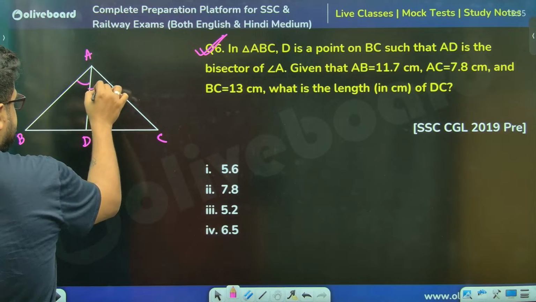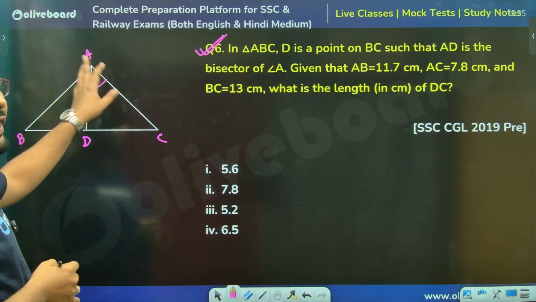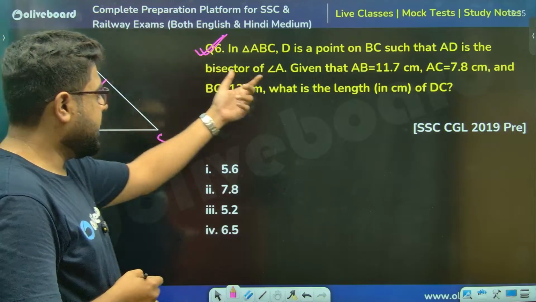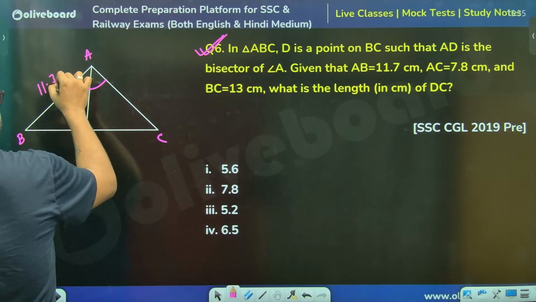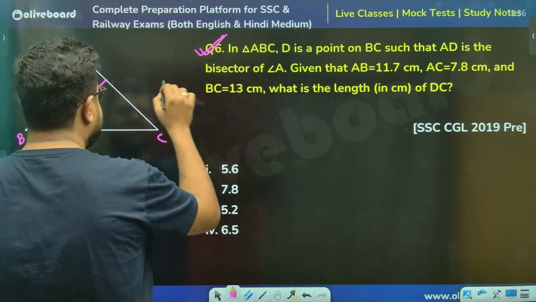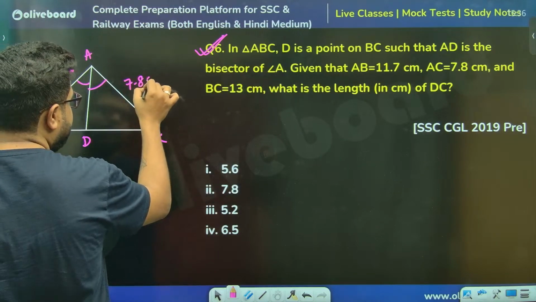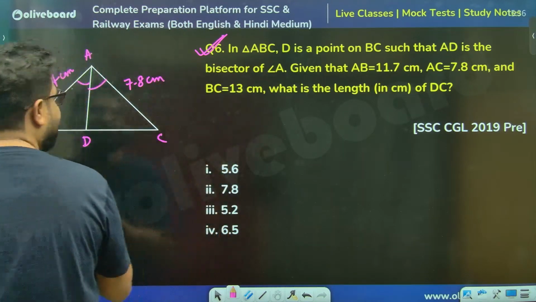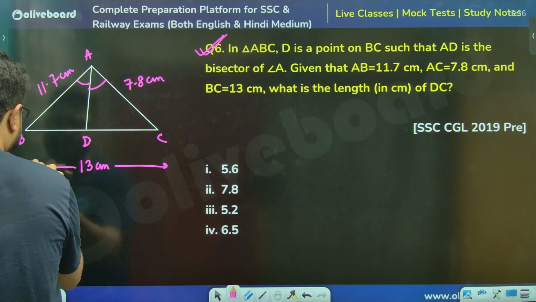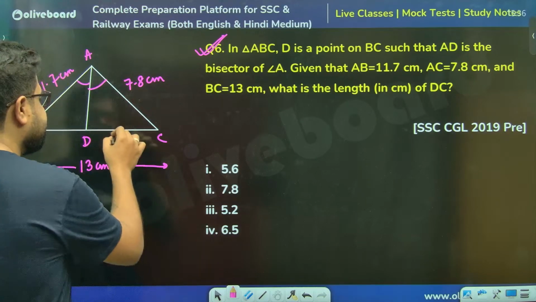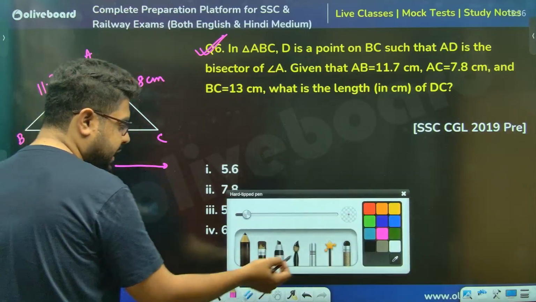So this is an internal angle bisector. These two angles are same. Now, given that AB is 11.7, बढ़िया. AC is 7.8, वो भी बढ़िया. BC, the whole thing is 13, sir. वो भी बढ़िया. Now they are asking DC this length, sir.